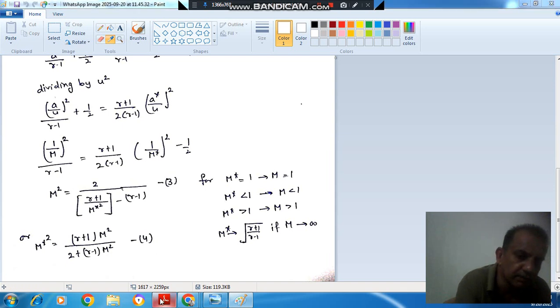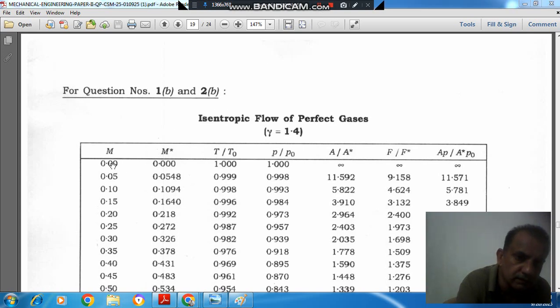So in the isentropic table, this is M. When M is 0, M star is 0. Based on this formula, they have derived this column corresponding to this M. If we put M equal to 0.05, then M star will be 0.0548 or so, if the energy remains the same.